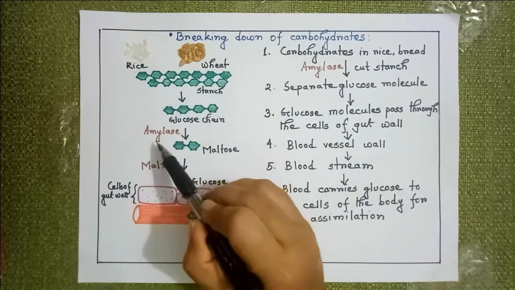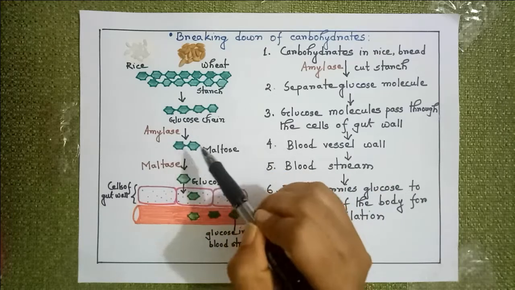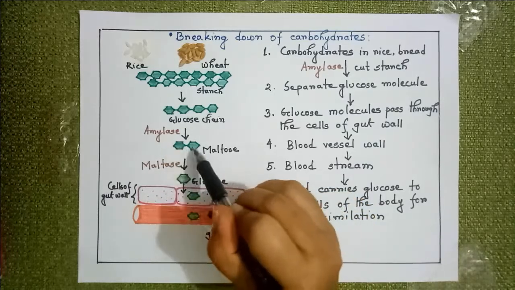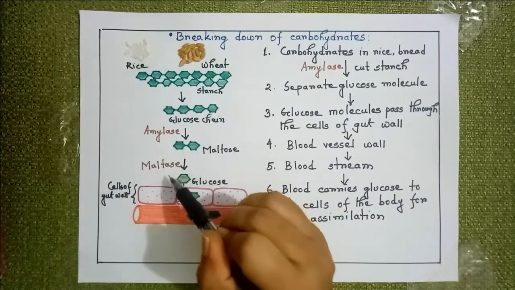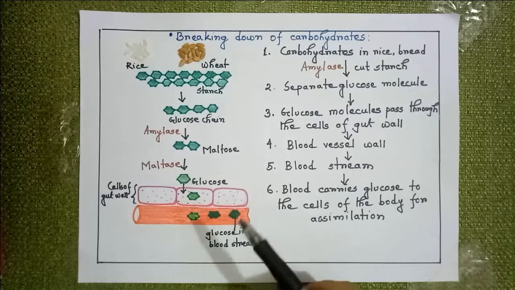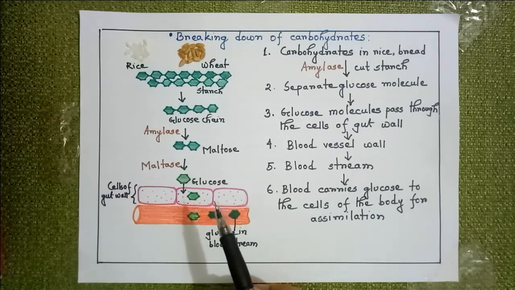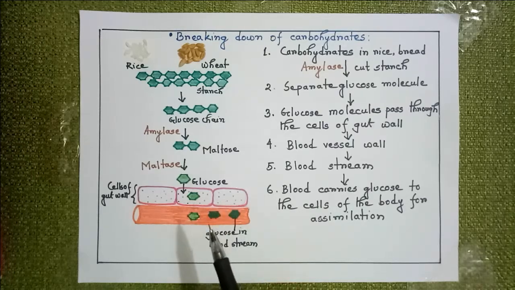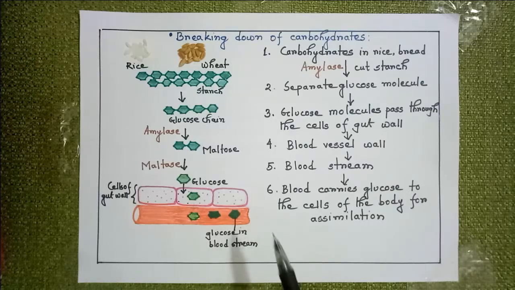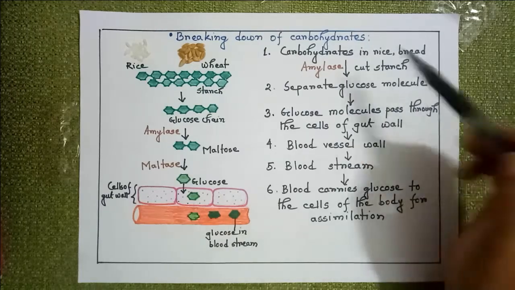So over here first the amylase enzyme will work and it will break it down into maltose. Maltose is a type of carbohydrate where two glucose molecules will be found. Then by the action of the maltase enzyme, the glucose molecules will be separated. Glucose molecules are so small that they can pass through the cells of the gut wall and then through the blood vessel wall into the bloodstream. Okay, then the blood will take the glucose molecules into the cell, and the cell will use it for different purposes. So let me recap the things.